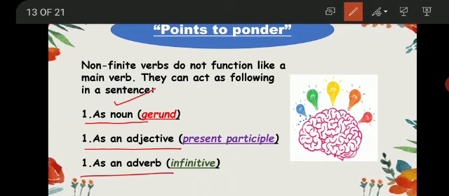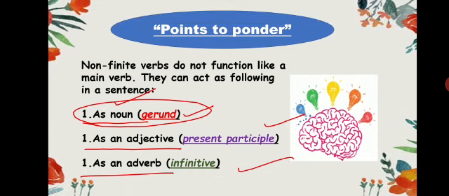So if a non-finite verb acts as a noun in a sentence, then it is called a gerund. And if it acts as an adjective, then it is called a present participle. And if it acts as an adverb, then it is called an infinitive. Now, first of all, we will talk about this.